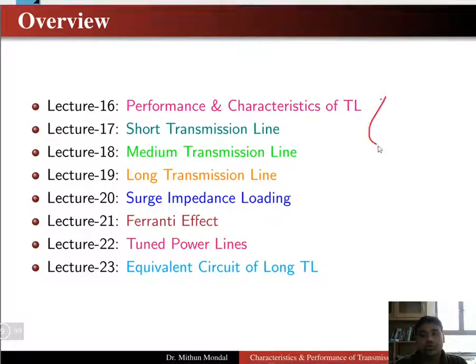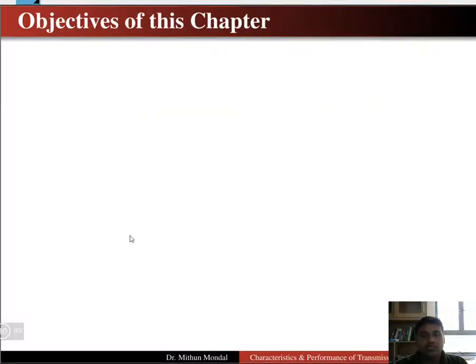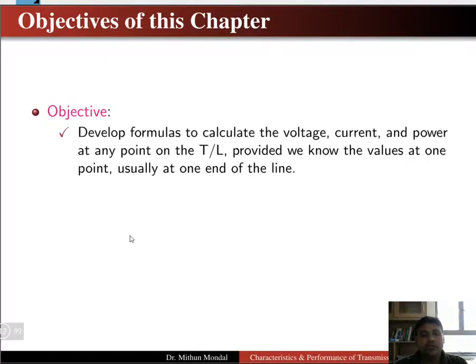So completing this particular set from lecture 16 to lecture 23, we will be covering the whole transmission line modeling, and calculate its performance and the characteristic. So let us see what are the objectives of this particular chapter. So the objective is to develop the formulas. What? To calculate the voltage, current and power at any point on the transmission line.